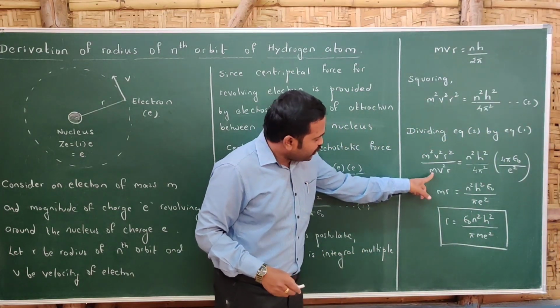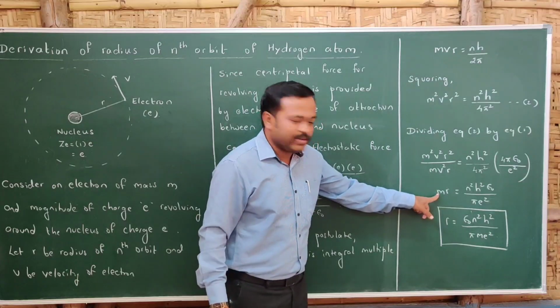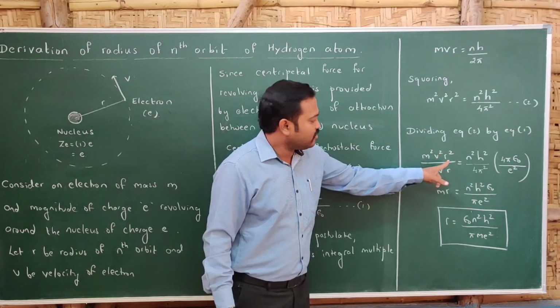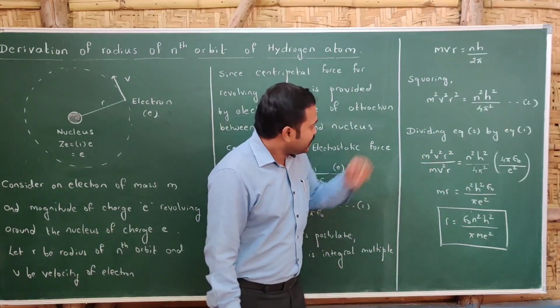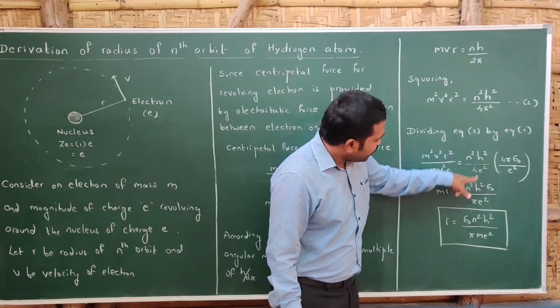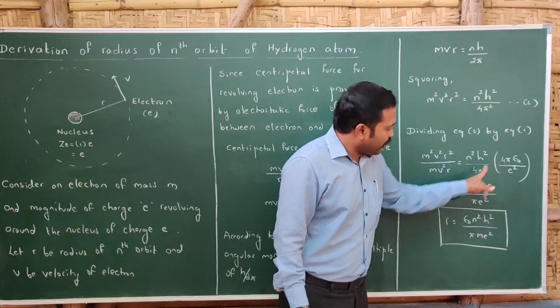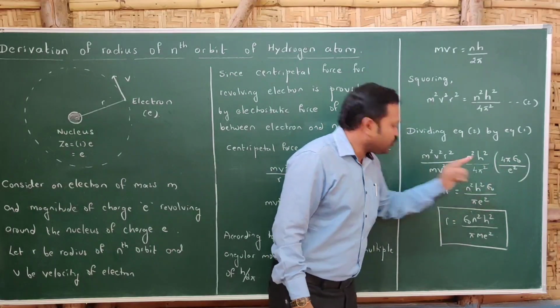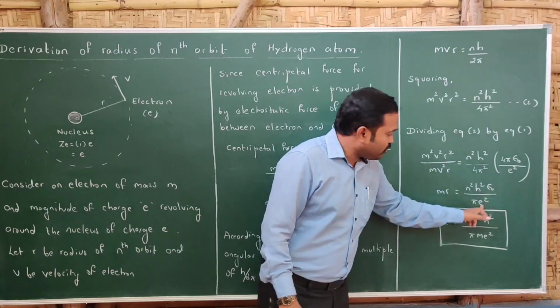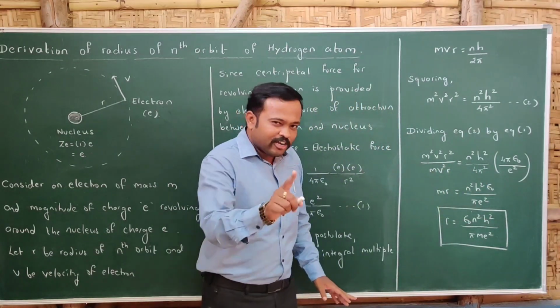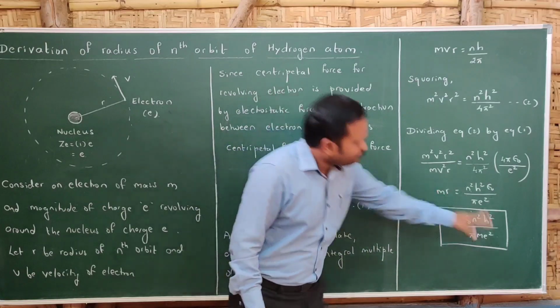Here, m squared by m, one m gets cancelled, and the remaining is m. v squared will get cancelled, and r squared by r, one r gets cancelled, so we get r now. On that side we get n squared h squared, 4 will get cancelled, one pi will get cancelled. What is remaining here? Epsilon naught divided by, here pi is remaining, pi times e squared. We require the formula for r, so let me take m to that side.